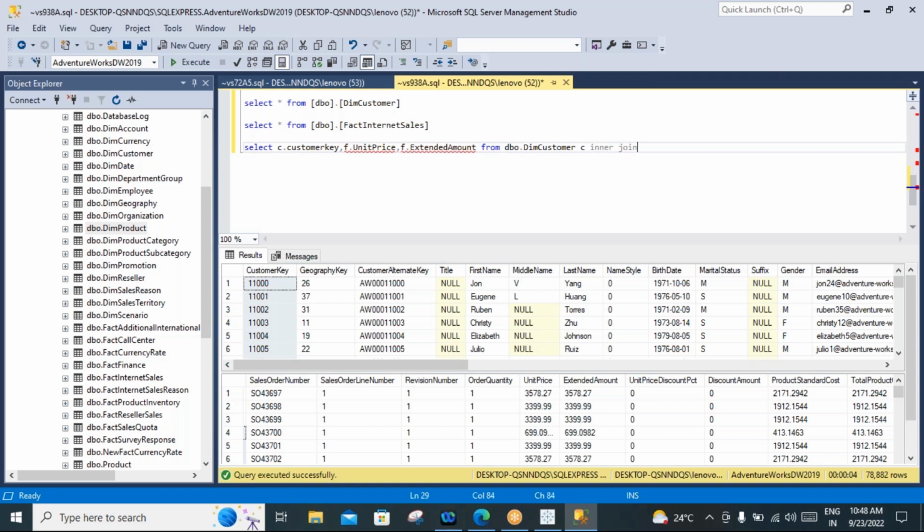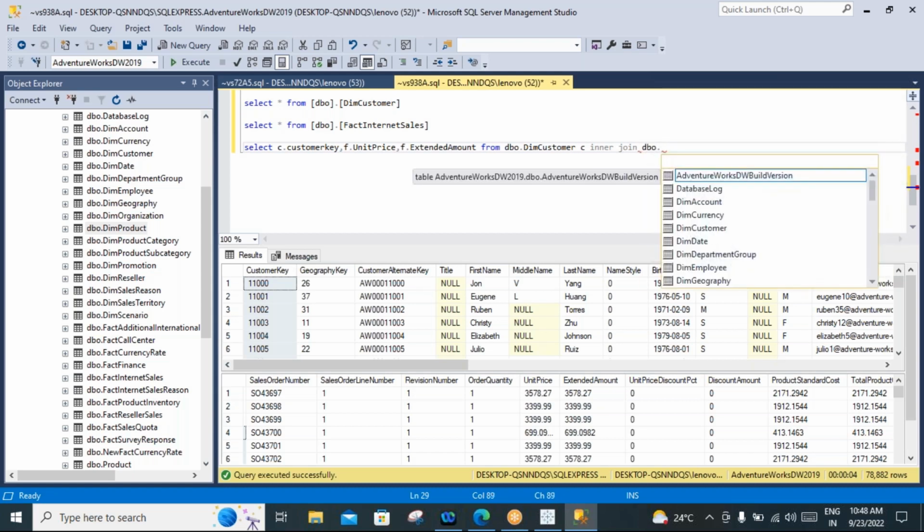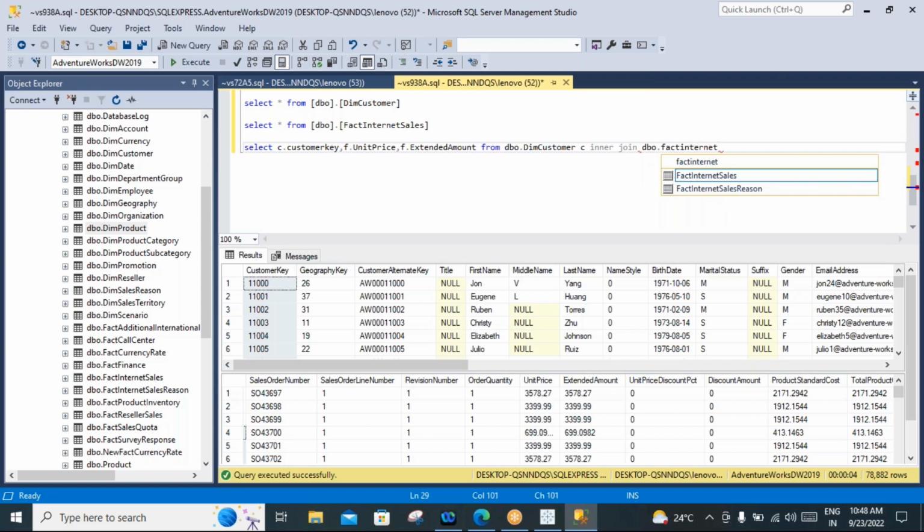And what table do we have? dbo dot fact internet sales. This is the table, I can make it F. Two table alias names: C is the customer, F is the fact table. On